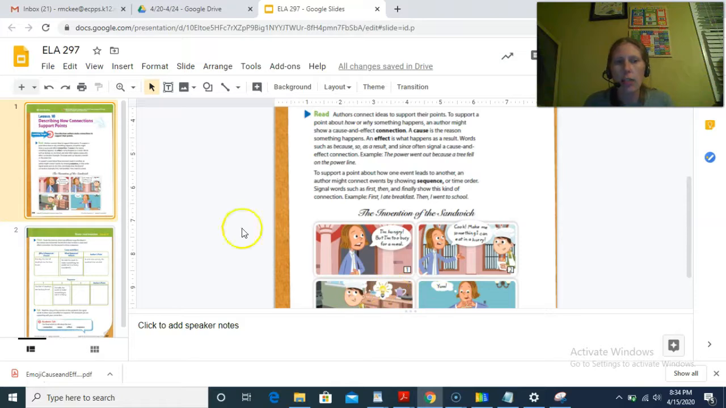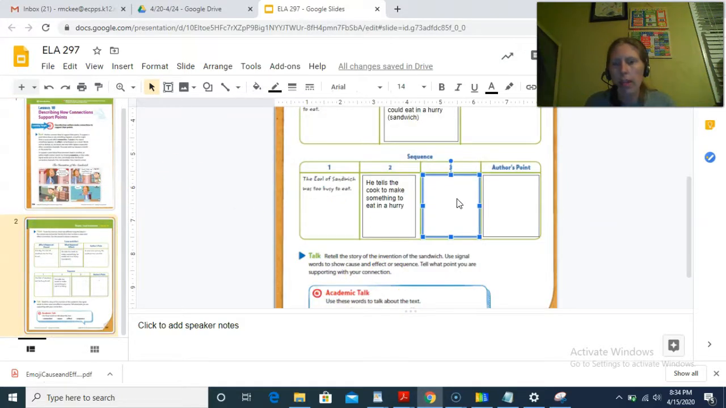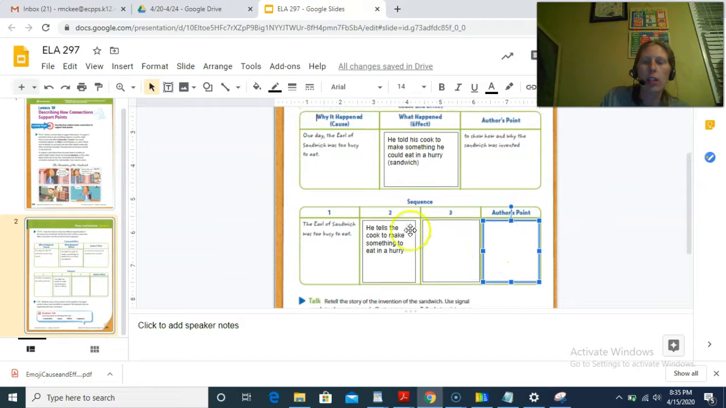Now this is where I'm going to let you guys finish this. I want you guys to tell me what happened next after that, and then what's the author's point? So why did the author tell you these steps? Why did he want to tell you this happened first, then this, then this? What was the point? So you are going to go ahead and fill in the rest of the graphic organizer in your Google Classroom. You can come back and reference this video if you need to.